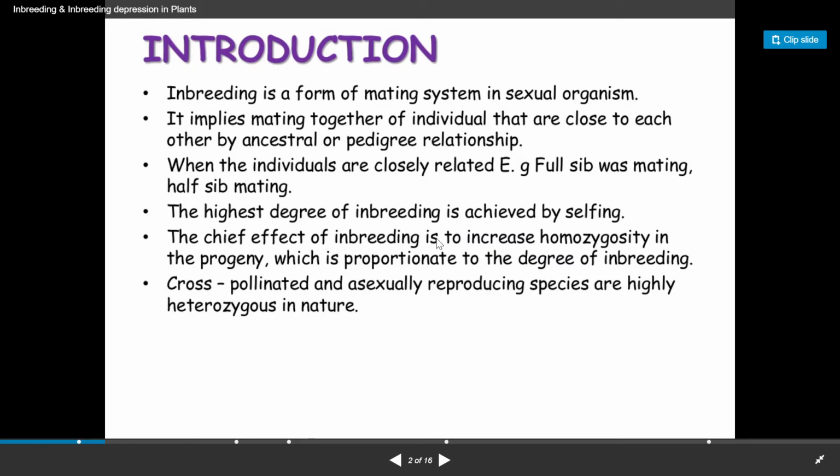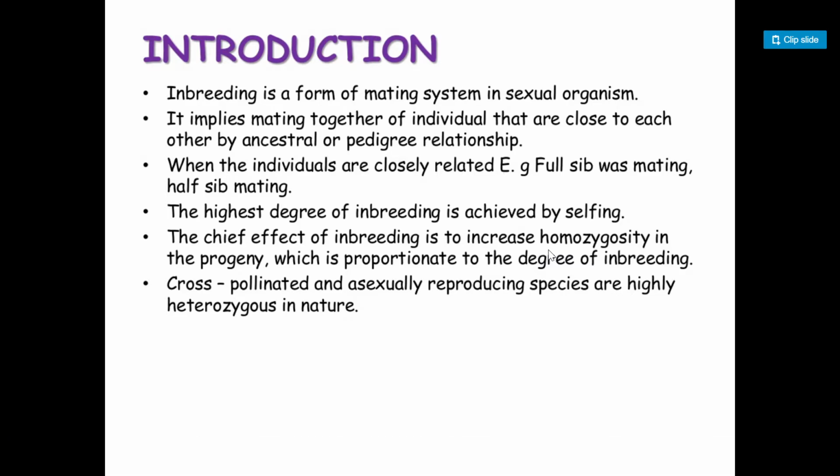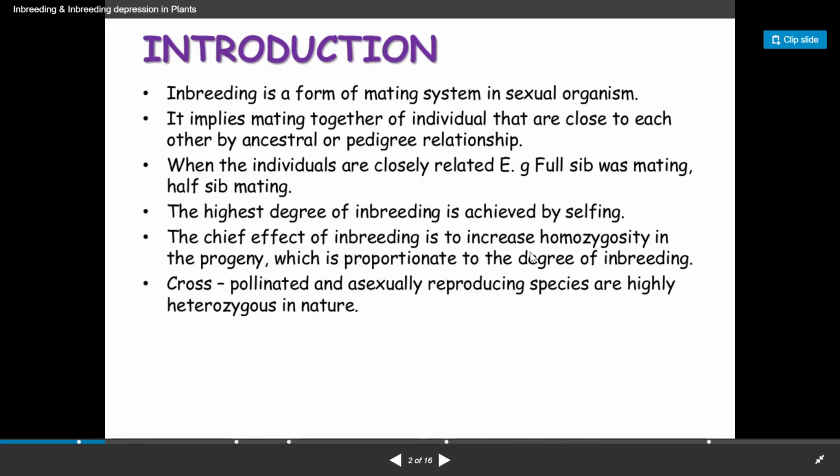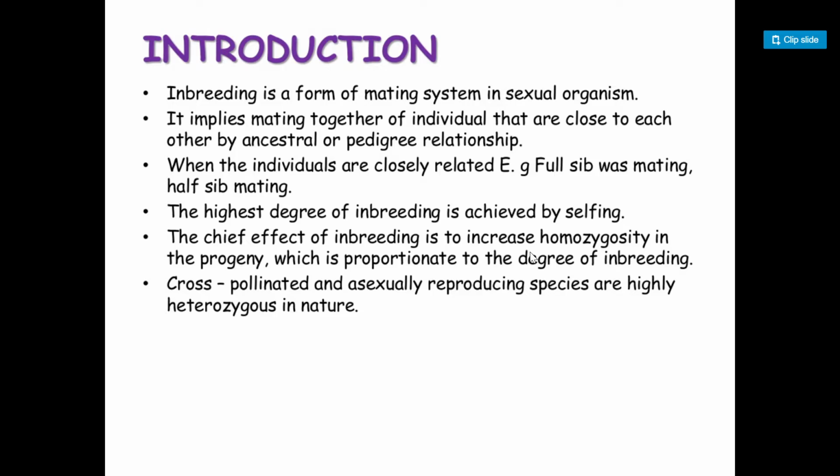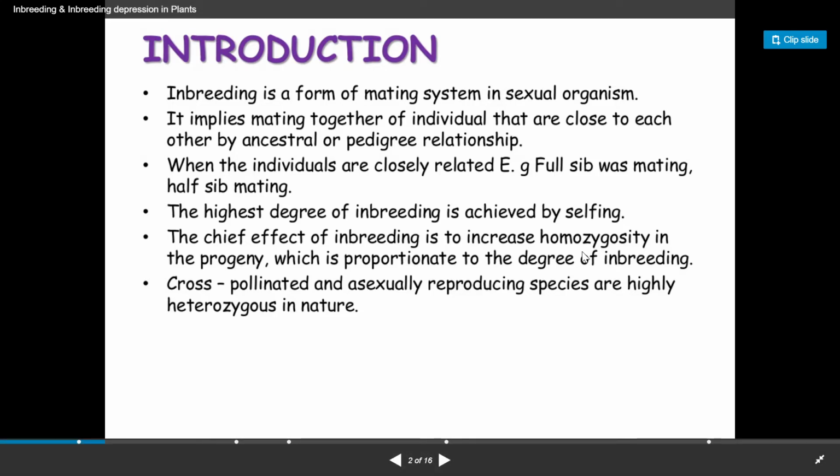The chief effect of inbreeding is to increase homozygosity. Now why do we want to go for inbreeding always? Because the chances of getting homozygous progeny are very high. Suppose I have taken tall and dwarf, so the proportion, or you can say the ratio, of getting homozygous tall progenies will be higher if I do inbreeding.